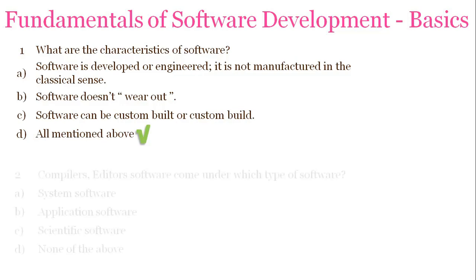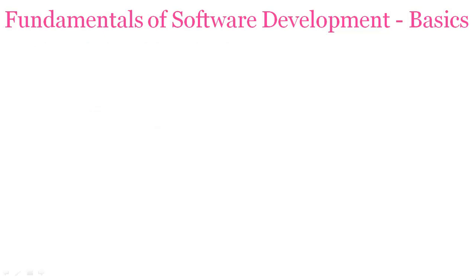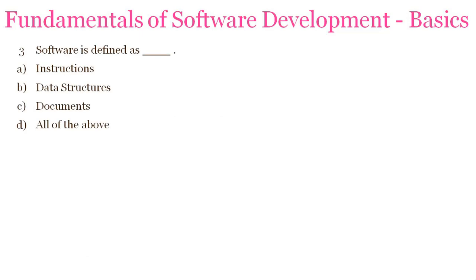Your next question is, compilers, editors, this kind of software falls under which type of software? System, application, scientific, none of the above. And the correct answer is system software, as it interacts with the operating system. Your next question is, software is defined as instructions, data structures, documents, or all of the above. And the answer is all of the above, as a standard software should have all these things.